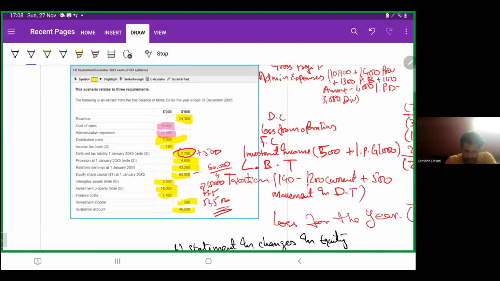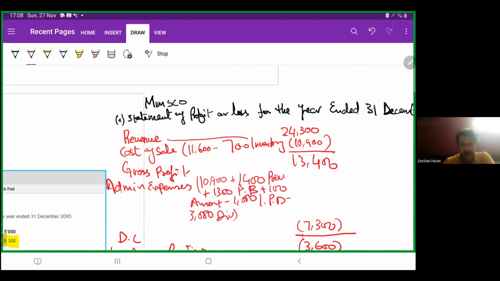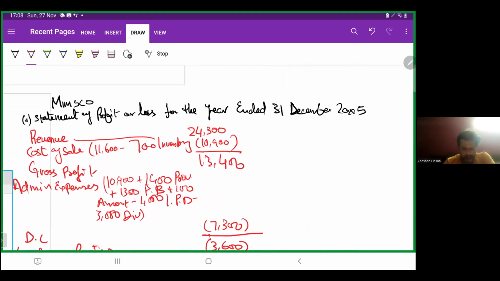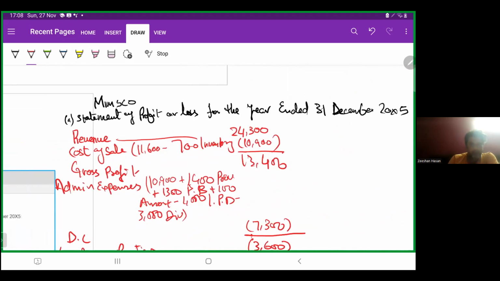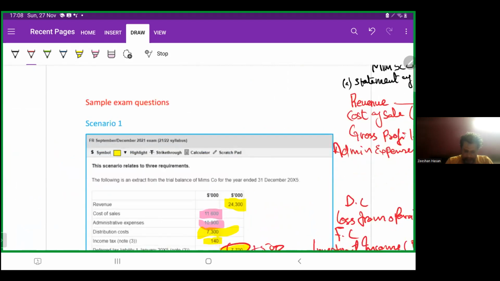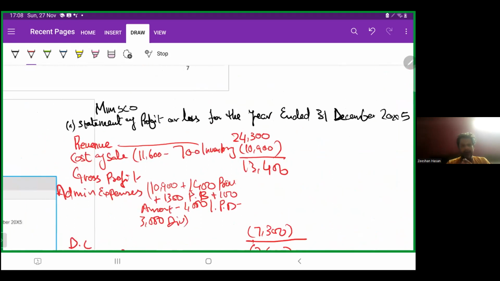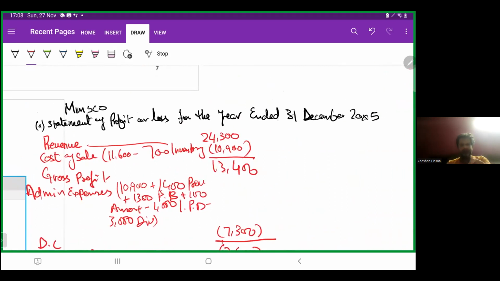Now let us prepare, firstly, as you can see, Meme's Company statement of profit or loss for the year ended 31st December X5. Revenue straight away from the trial balance, copy paste 24,300. Now cost of sales, given in the trial balance, as you can see, 11,600 minus the overstated inventory. So we'll get 10,900. As a result, we got GP 13,400.